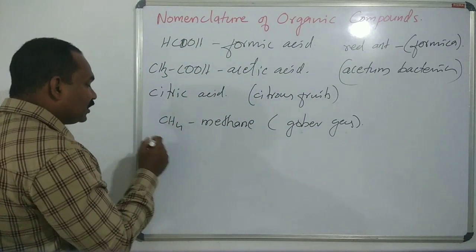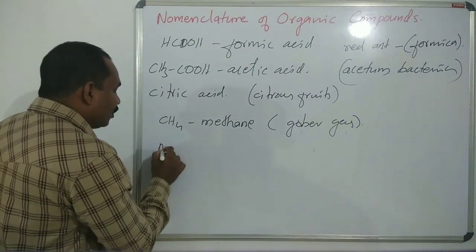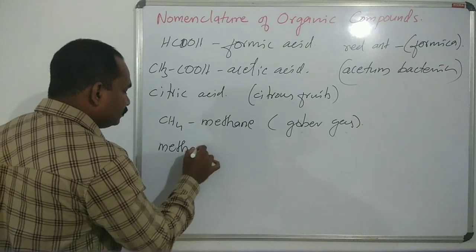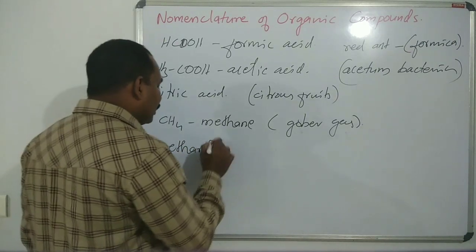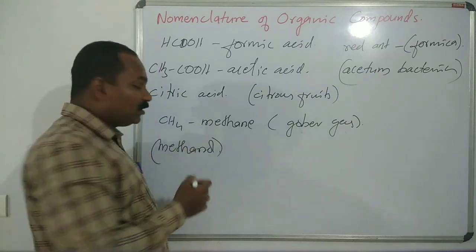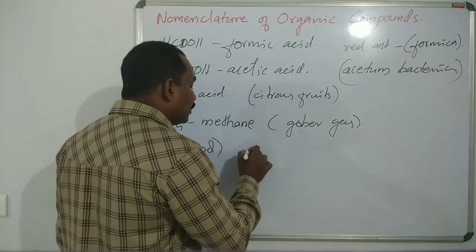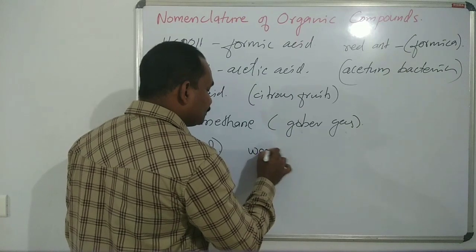And the other is methanol, CH3OH. Its name is wood spirit.